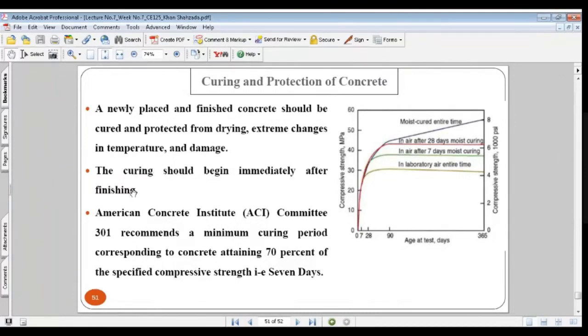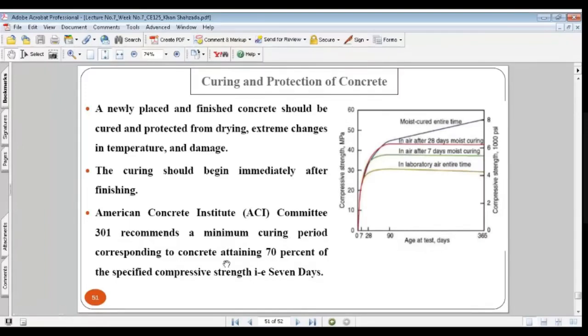Once you have finished the surface and it has hardened, you can spray water on it, or cover it with some sheets or bags, and you should immediately start covering the concrete.